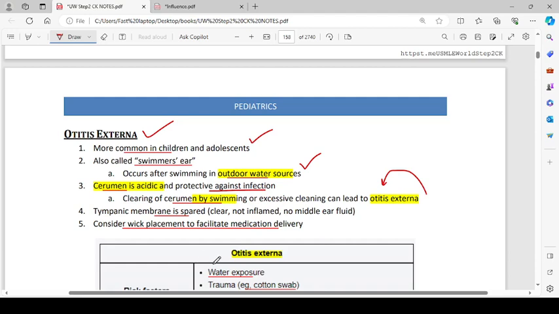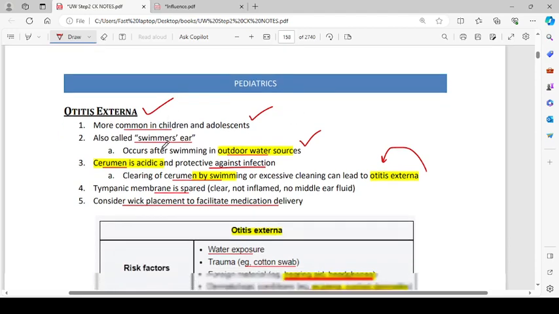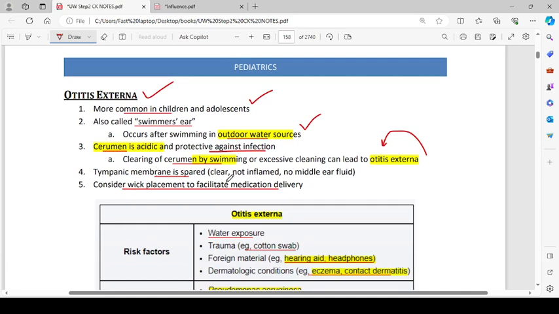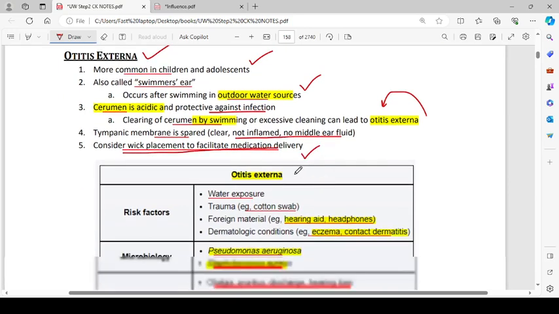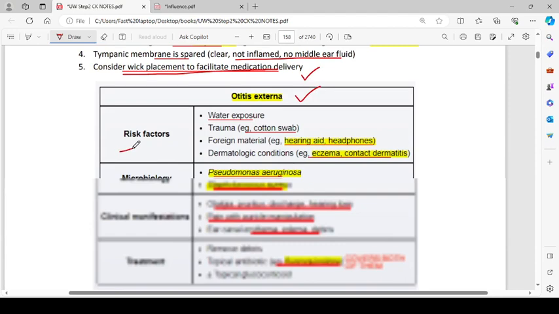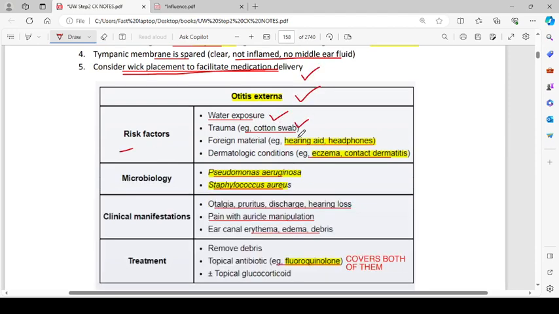The most important organism for swimmer's ear is Pseudomonas aeruginosa. Tympanic membrane is spared, clear and not inflamed, and no middle ear fluid is seen. Consider wick placement to facilitate the medication delivery. Then we have otitis externa. Risk factors: water exposure, trauma like with a cotton swab, foreign material, for example hearing aid and headphones, dermatologic conditions like eczema and contact dermatitis.